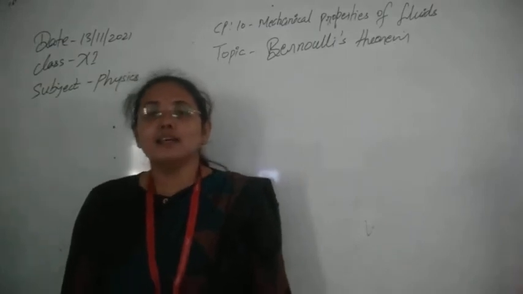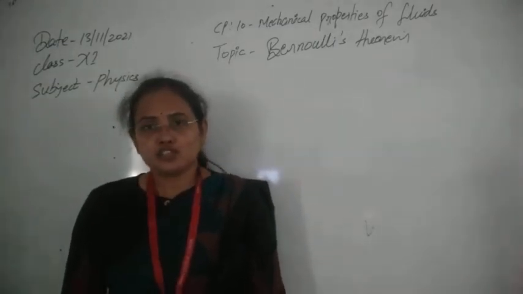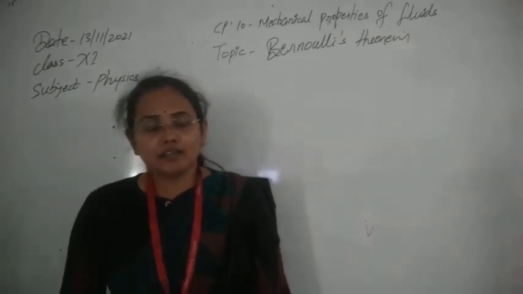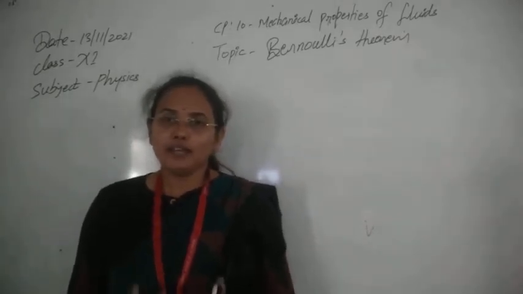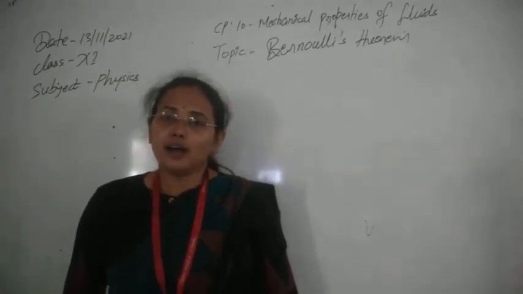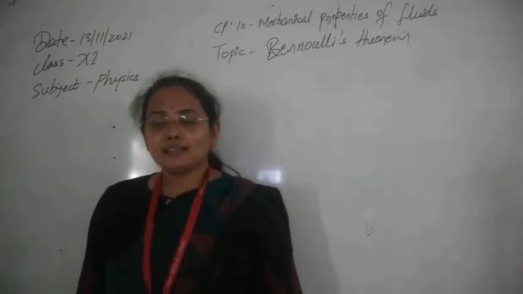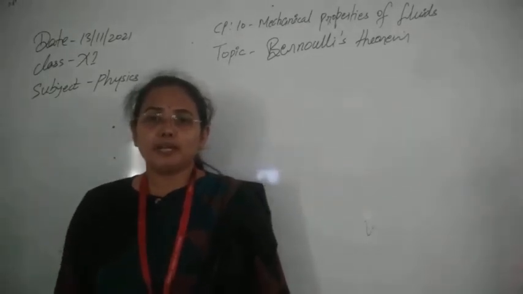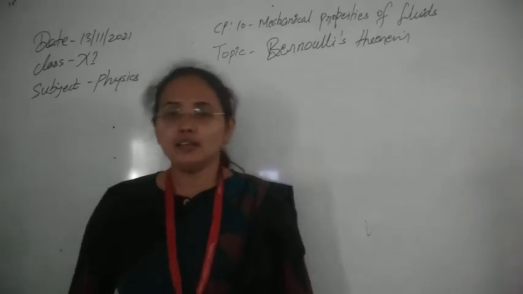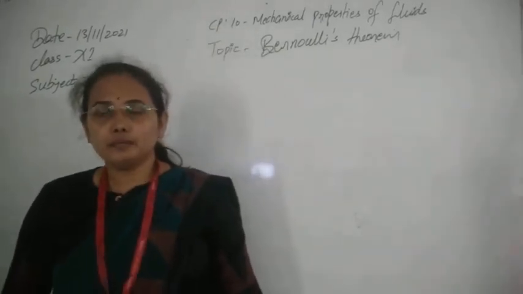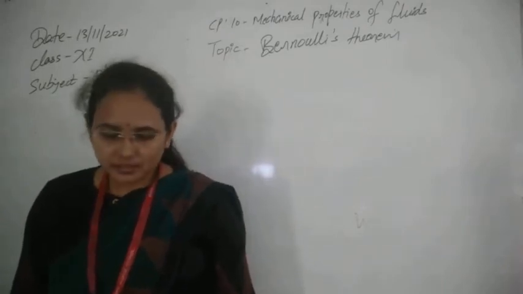The first condition is that the flow of the liquid should be streamlined. The second condition is that the liquid should be ideal. An ideal liquid has the property of being incompressible, and along with that it is non-viscous. So these two are very important properties that the ideal liquid has. Now let's see the proof of Bernoulli theorem after its statement.